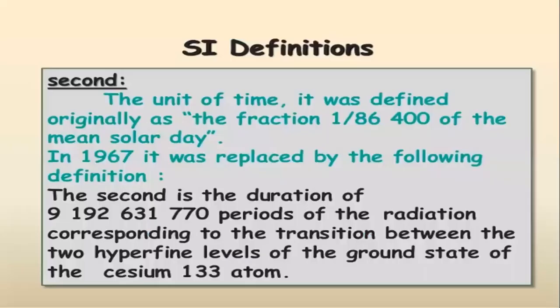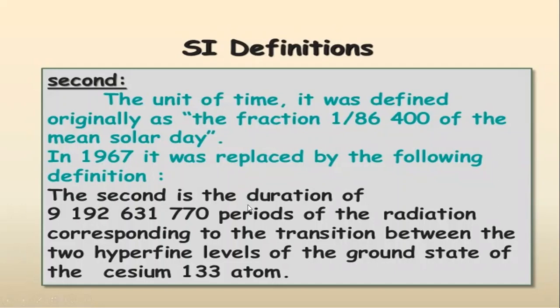The next is for second. It is the unit of time. Previously, it was expressed as the fraction of 1 by 86,400 of the mean solar day. In one solar day, we have 86,400 seconds. Out of that, 1 is taken as the unit of time. Now, in 1967, it was replaced based on the properties of atom.